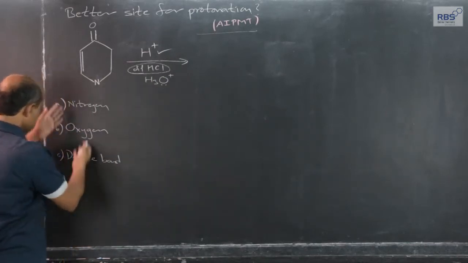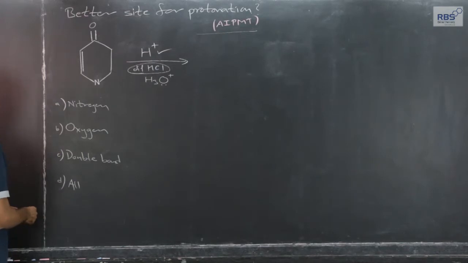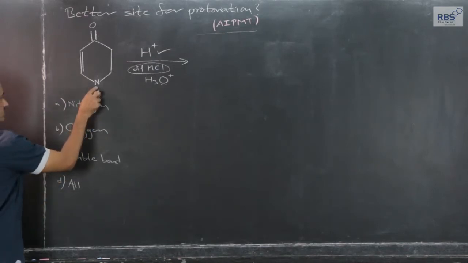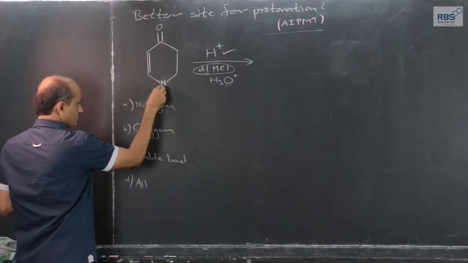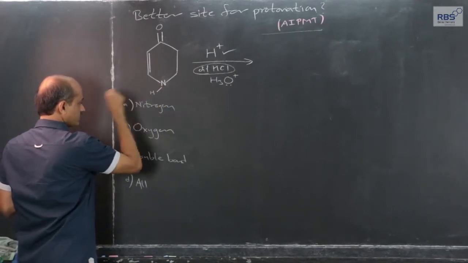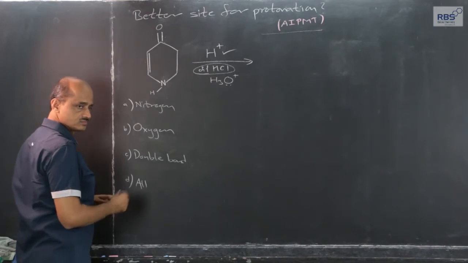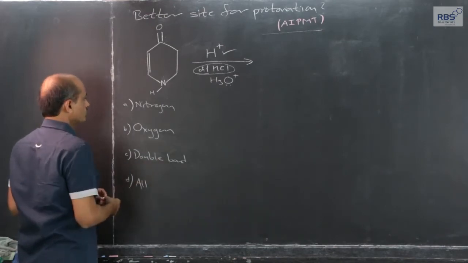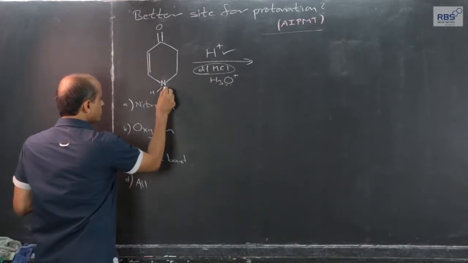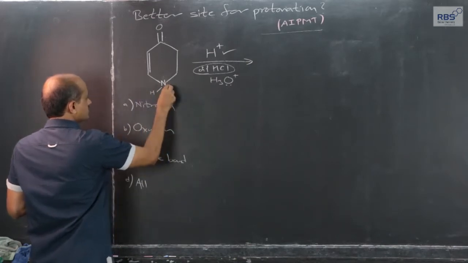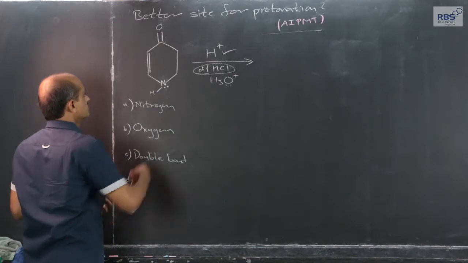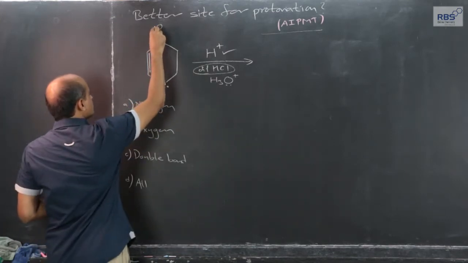Now, H plus ion, as per the options: on nitrogen, one hydrogen is present, not shown in the question from the paper actually, and one lone pair is present on nitrogen. Two lone pairs are present on oxygen.